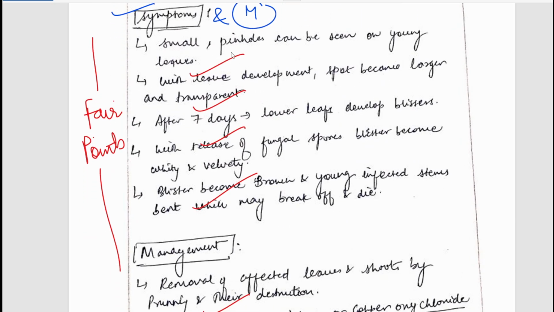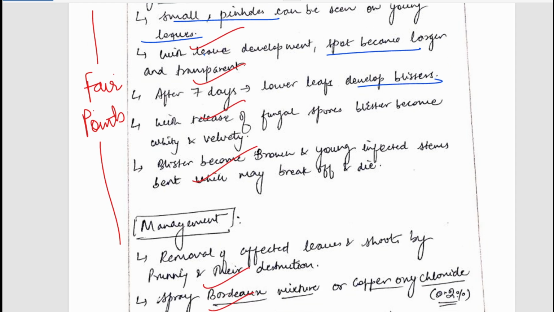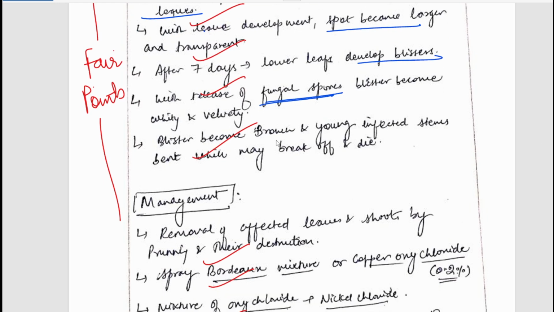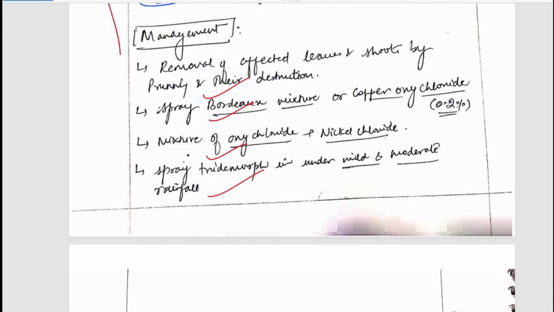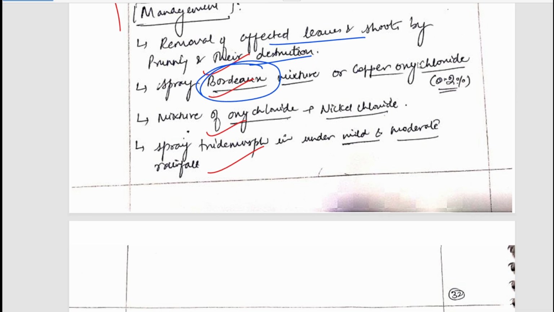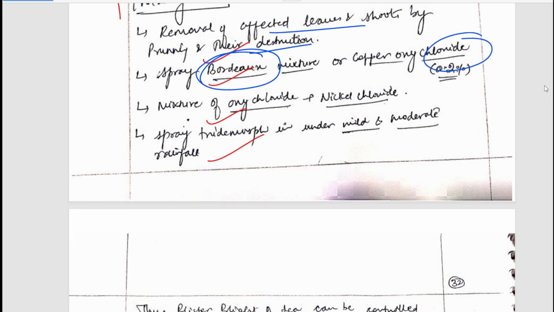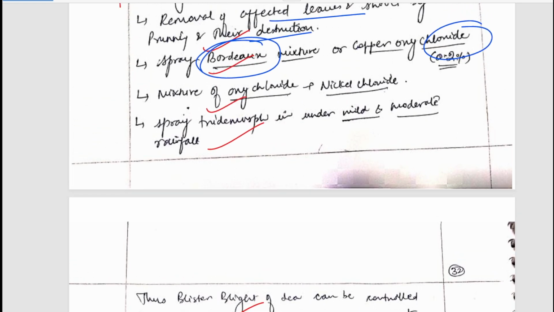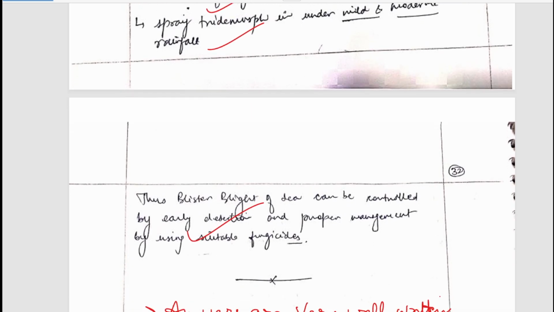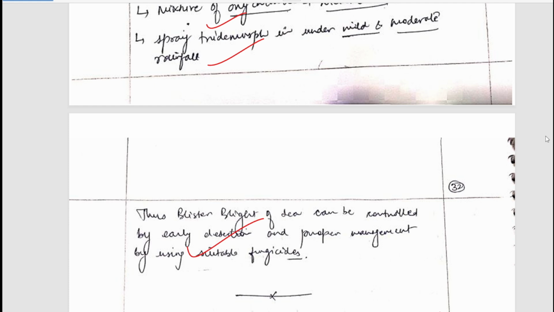Symptoms have been mentioned. There could be some small pinholes on leaves. Lava spots can be seen. Lower leaves develop blisters. The fungal spores can be seen, become brown, and young affected stems bend and become brown. So these are some of the symptoms. Management has been mentioned. We can remove the affected leaves and affected parts. We can use Bordeaux mixture or copper oxychloride mixtures. So this can be added. You can simply pause and read the answers. Well written answer. And this is the end of today's copy discussion.